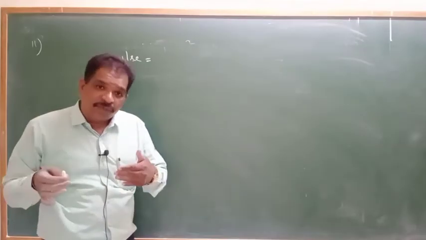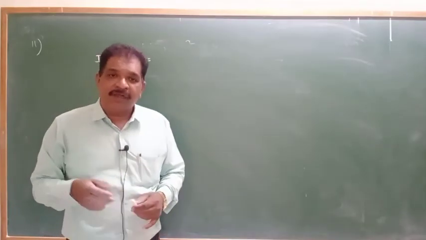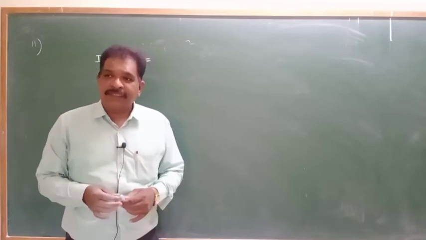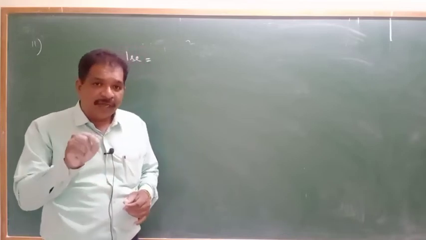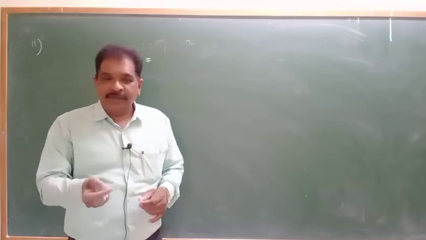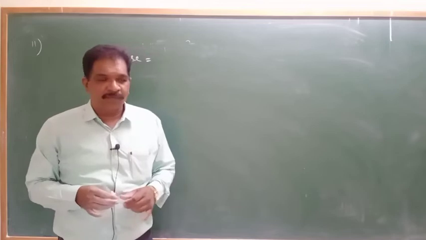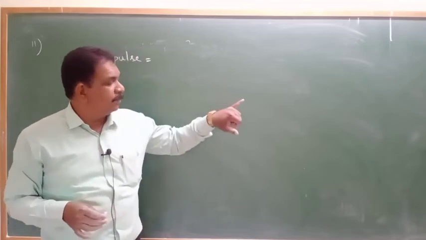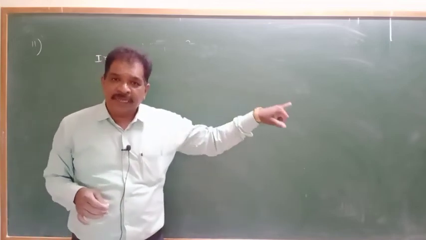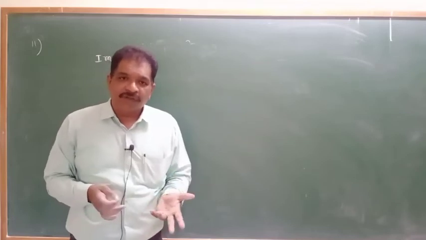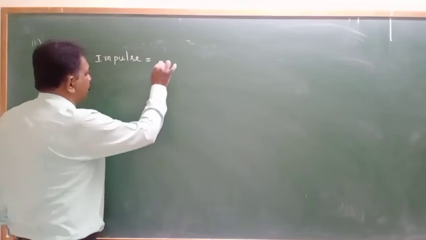So then the force applied by the bat will be called as the impulsive force, and that time will be called as the impulsive time. Large force is applied on a body in a short interval of time. That force will be impulsive force, that time will be impulsive time. The product of that two will be called impulse.